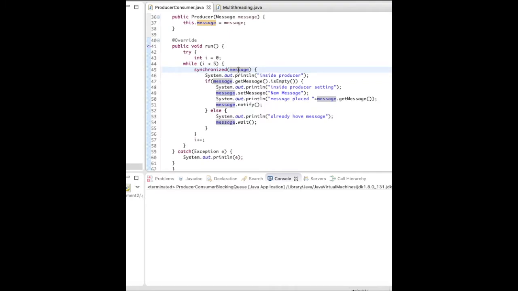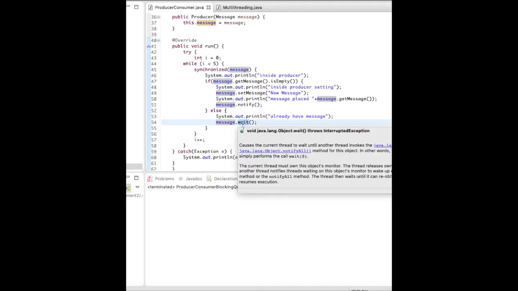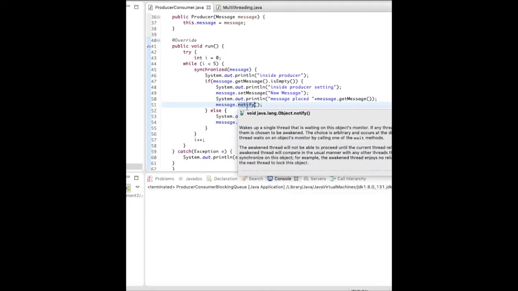So how are we going to release it? There's a wait method which will release the lock, and there's a notify method. This will notify the other thread that now you can access it once I am done.